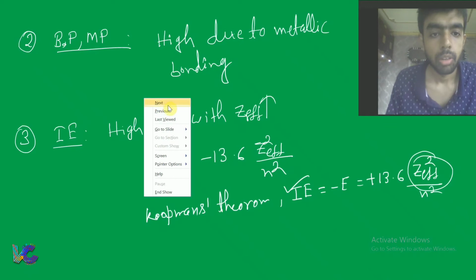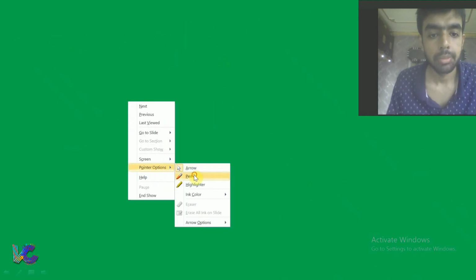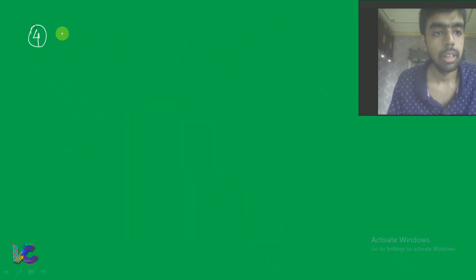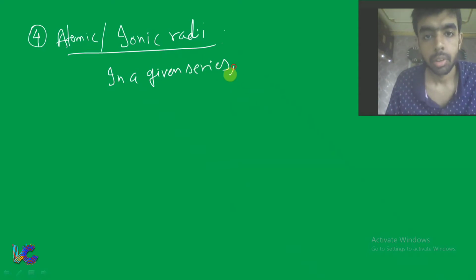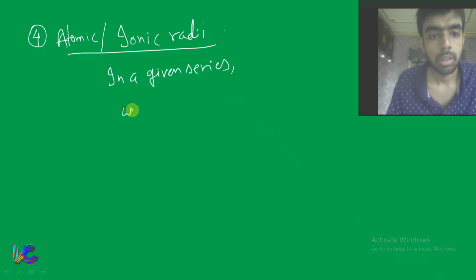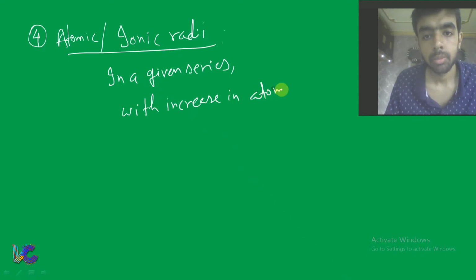Now next feature is regarding atomic and ionic radii. In a given series, as the atomic number increases, Z effective, the effective nuclear charge, increases.